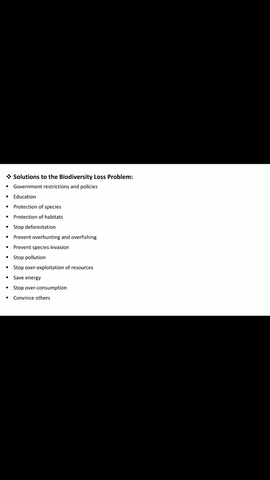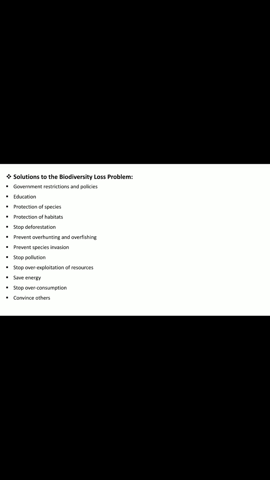Then the solution to the biodiversity loss problem is again conservation of biodiversity. These points discuss how we can provide this conservation. First is government restrictions and policies. The government has to make certain regulations, for example on hunting or fishing, so that we are able to save different animal species and the fisheries.